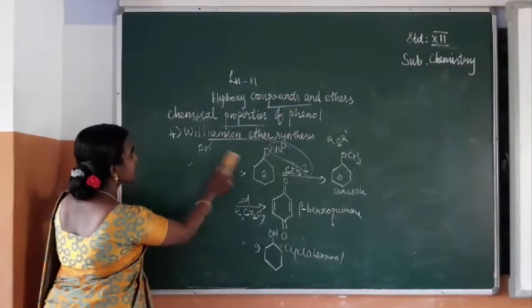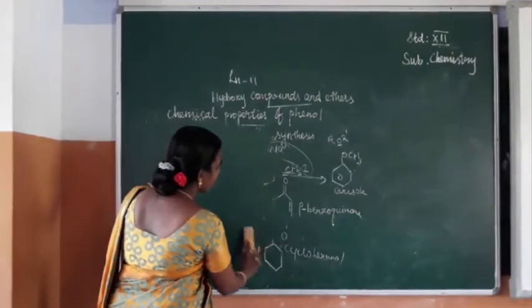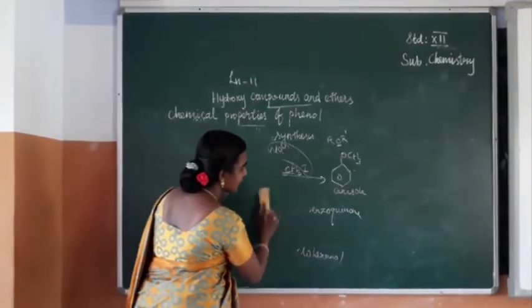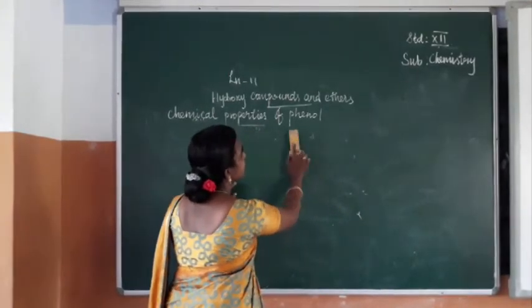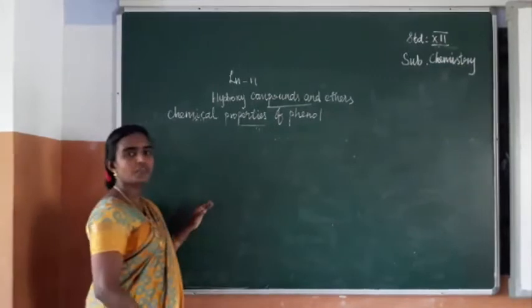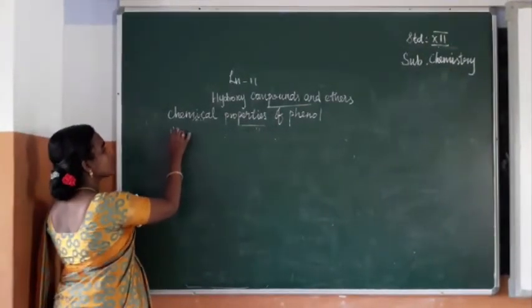First one we can see how sulfonation takes place in phenol, and after that the nitration and nitrosation reactions, one by one. Electrophilic substitution reaction, first one we can see nitrosation.